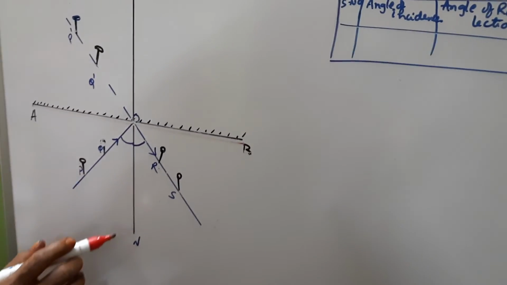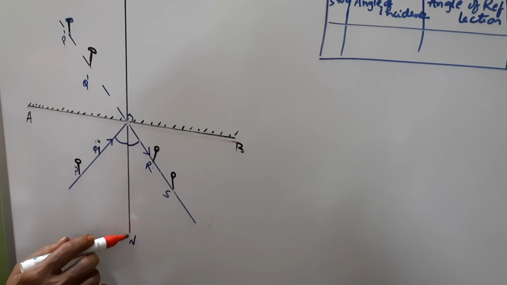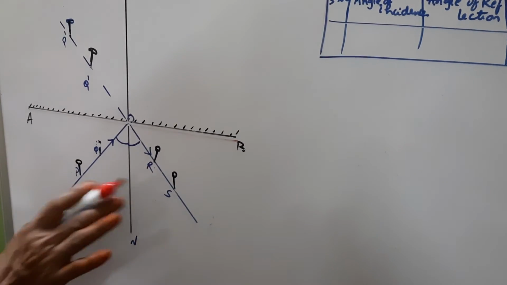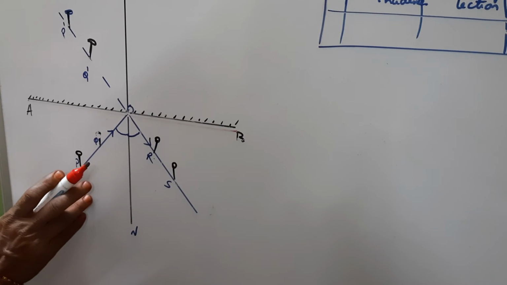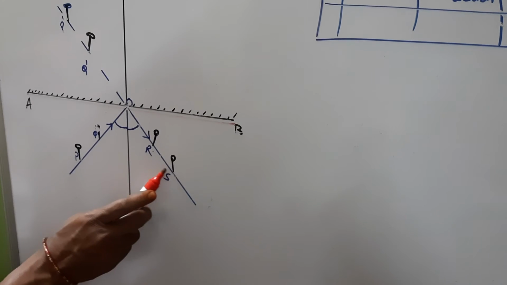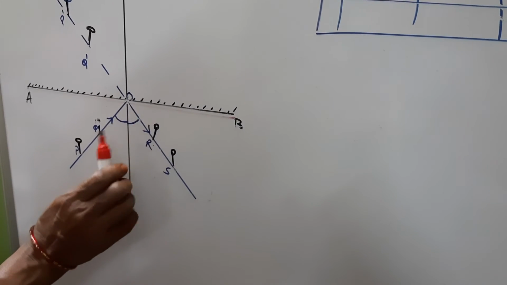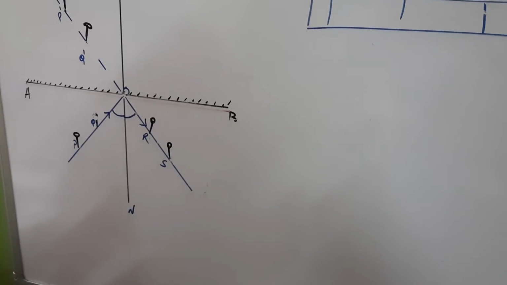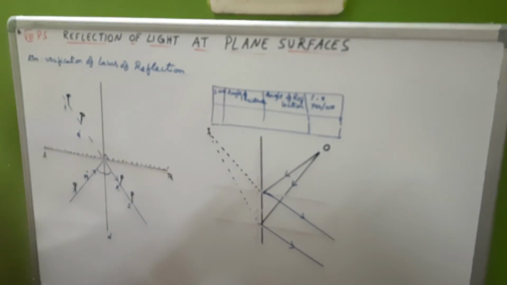RS is the reflected ray and ON is the normal. These three are lying in the same plane, on the same side of the mirror, the reflecting surface only. We are able to find the incident ray, the normal and the reflected ray, these three lying on the same plane. This is the verification for the second law also, correct.